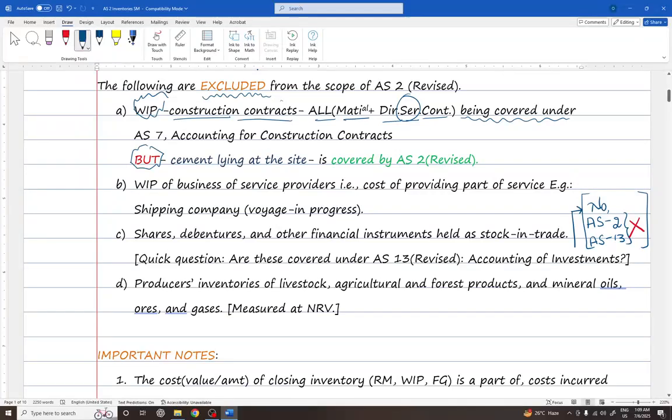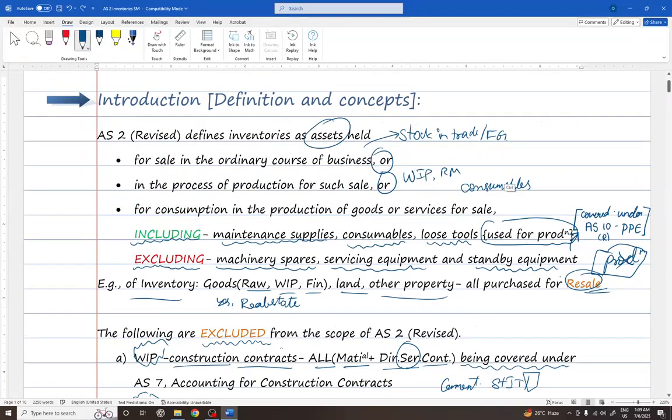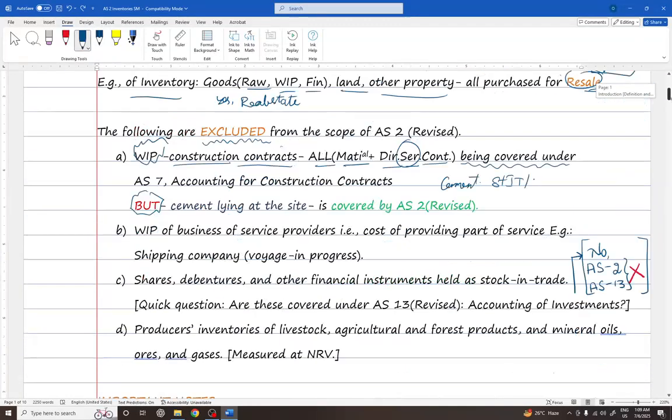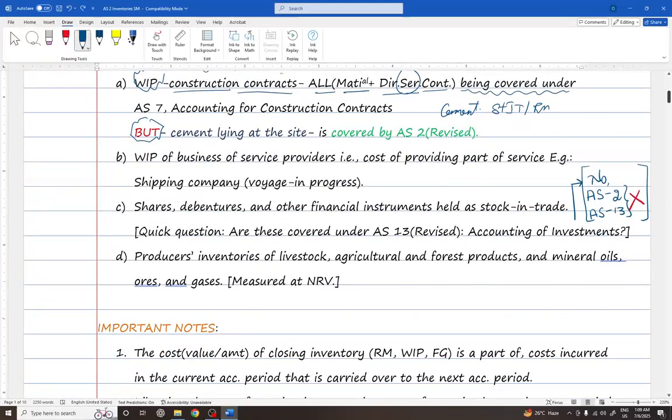Why? Because cement can be stock in trade or raw material, and it is not still embedded into the walls, right? It can be used for another part, so it is not a part of work in progress, hence it becomes part of AS2 inventory.